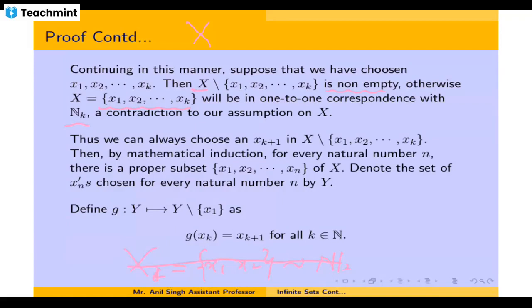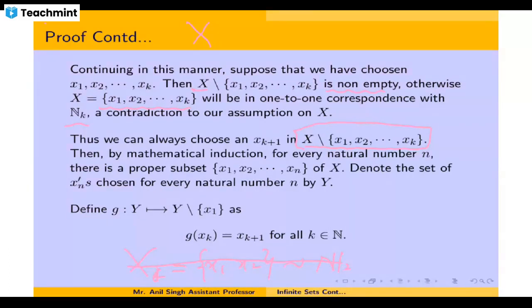So in this way we can always choose an element x_{k+1} in the set X minus x1, x2, and so on up to xk, and then we proceed using mathematical induction, and in this way, for every natural number, we will get an element.